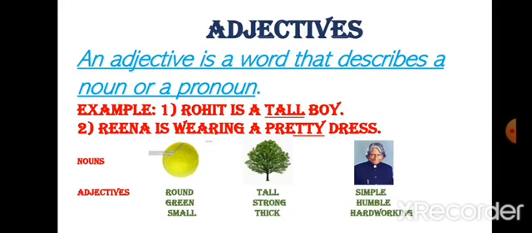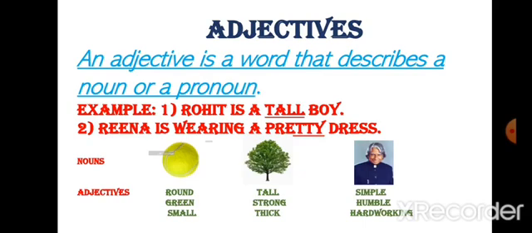Today we will be learning about adjectives. Hope you are excited for today's class. Okay, so adjectives. An adjective is a word that describes a noun or a pronoun. Adjectives are the words which tell us about nouns or pronouns in a sentence.